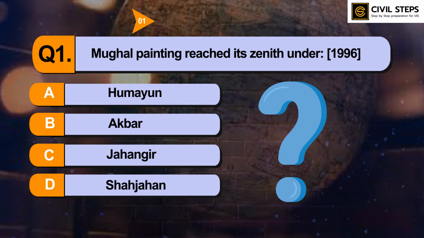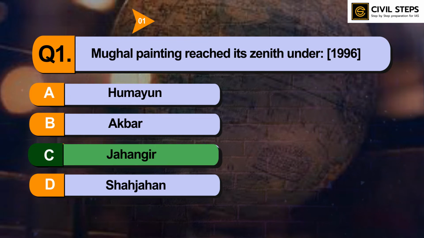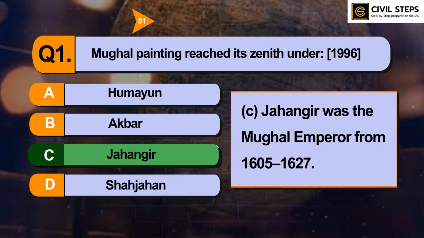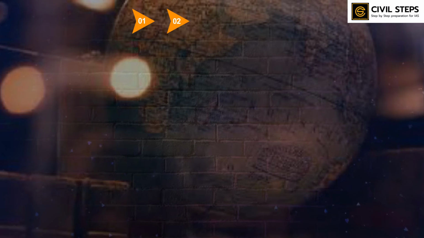So the answer of this question is option number C, Jahangir. Jahangir was the Mughal emperor from 1605 to 1627, and under Jahangir, Mughal painting reached its zenith. So this was all about question number first. Now let us discuss question number second.